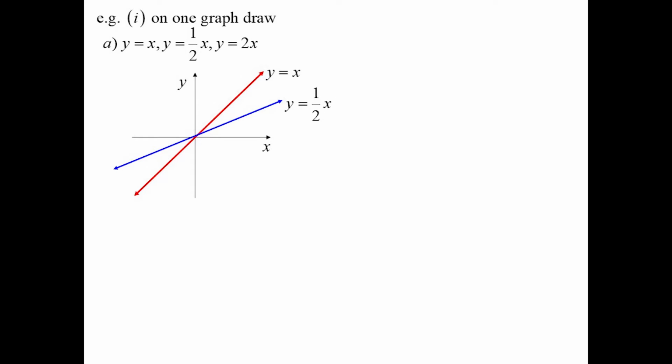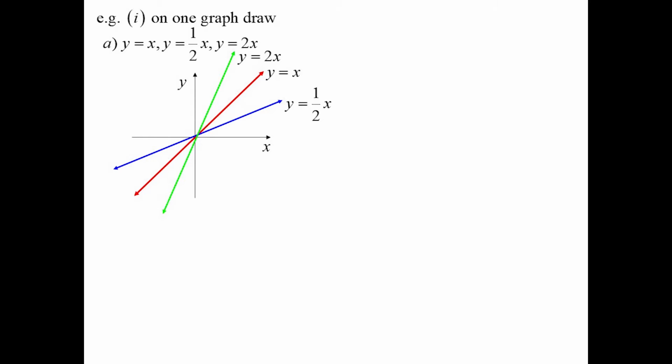Remember I said, if I was thinking of it as a horizontal one, if a is bigger than 1, which for a horizontal one this one is, a would be 2, we should end up with a shallower curve, and our line is shallower. If I think of it as 2y equals x, now the a is equal to a half, so I should be getting a shallower curve. So we get the same thing. So y equals 2x is the other way around.